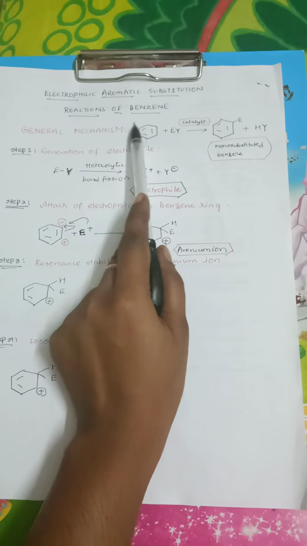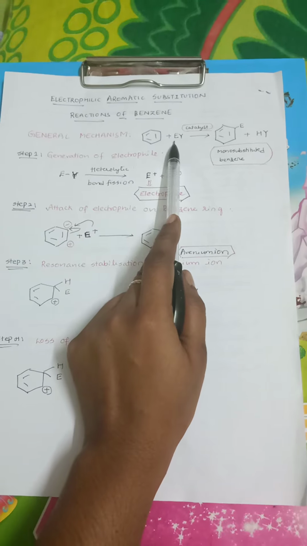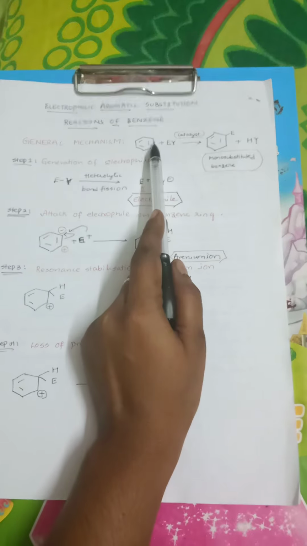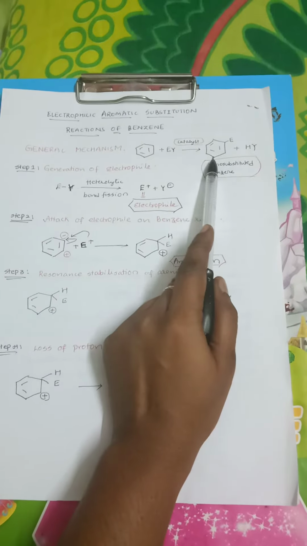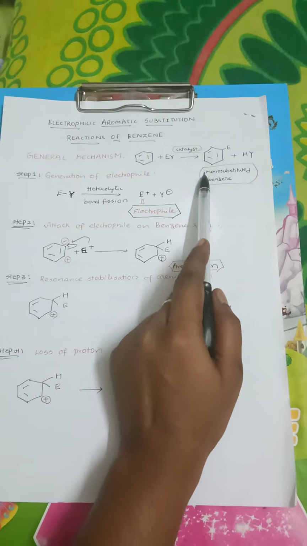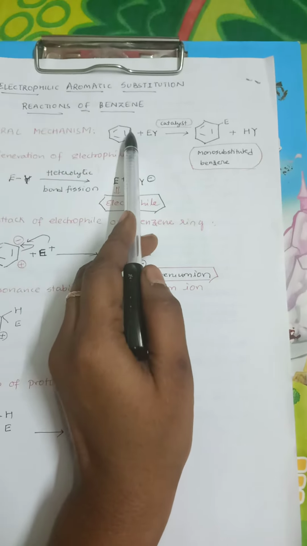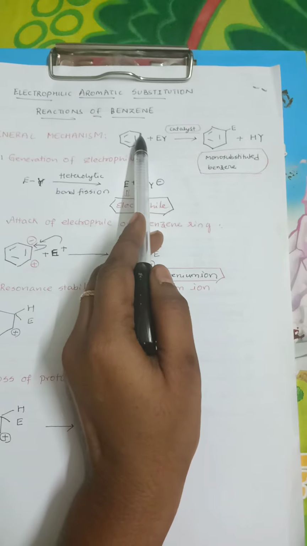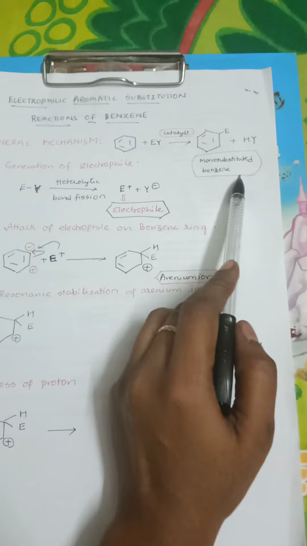Because it acts as a nucleophile, it can easily accommodate the positive charge of an electrophile, and thereby it undergoes substitution. One of its hydrogens will be substituted by the electrophile, and it gives you the electrophile-substituted derivative of benzene. Whenever this reaction occurs, one of the hydrogens of benzene is substituted by the electrophile, and that hydrogen is eliminated from the reaction.